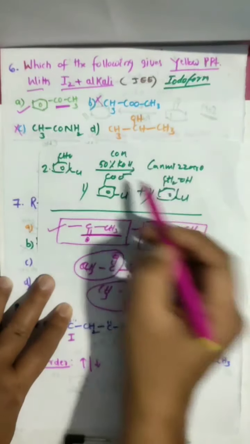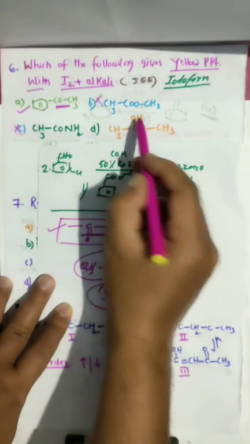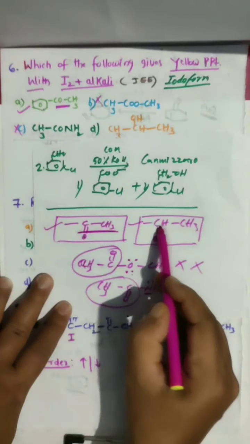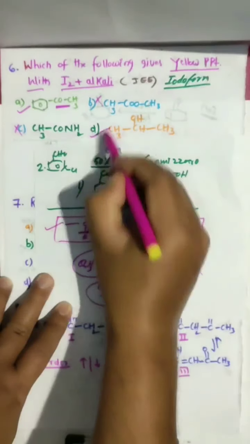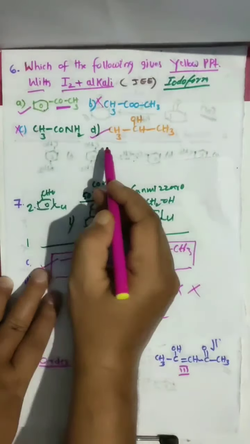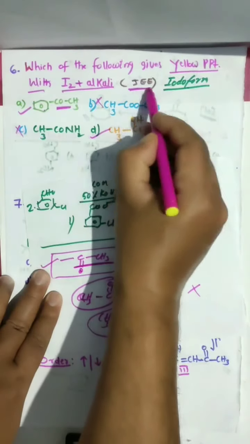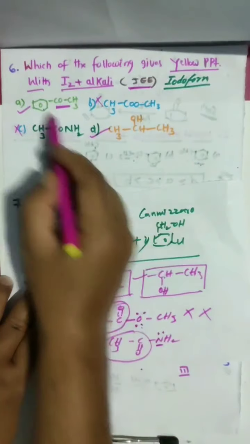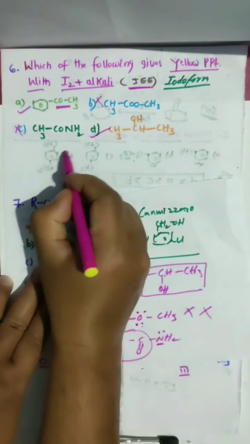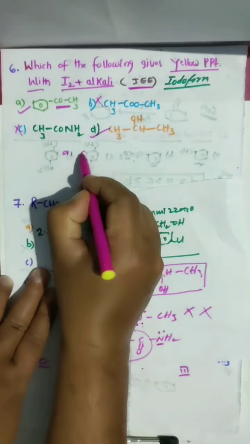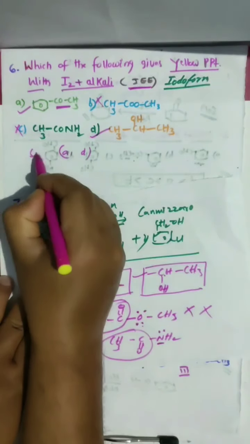And come to here, CH3CHOH. I told you, CH(OH)CH3, it will give. And multiple correct answers were given for JEE previously. That's why these two will give. Both A and D are correct answers.